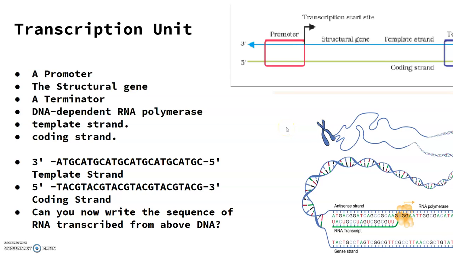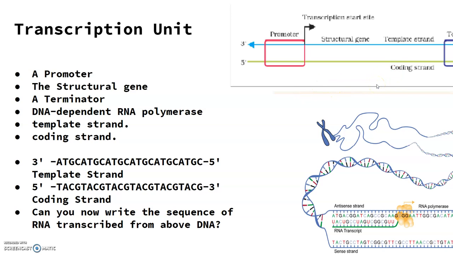So here we can say that the strand that has the polarity 3' to 5' direction acts as a template and is also referred to as the template strand. And the other strand which has the polarity of 5' to 3' direction, and the sequence is the same as RNA except thymine in place of uracil, is displaced during transcription. And this strand which does not code for anything is called the coding strand. So all the reference points while defining a transcription unit are made with the coding strand.